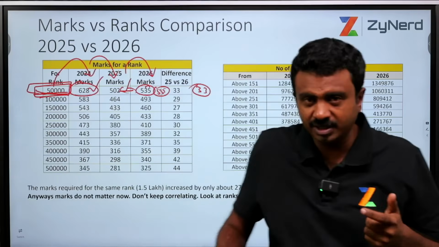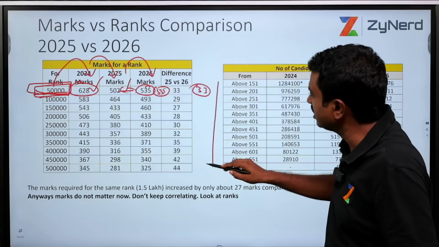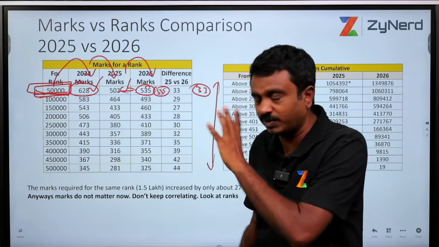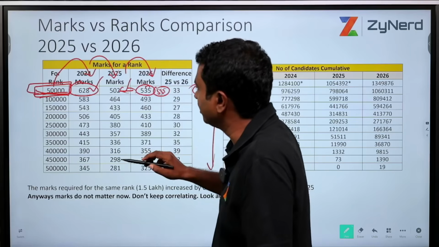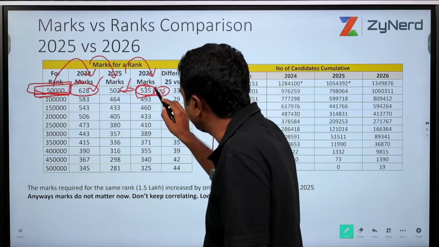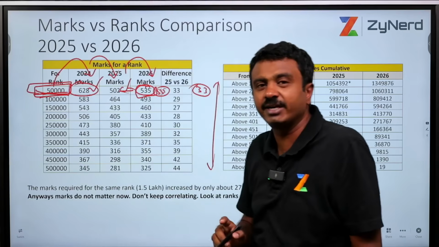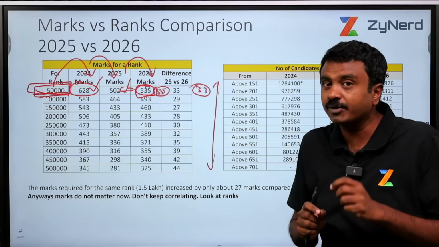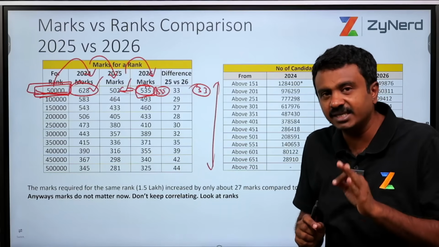In many of the YouTube videos you will see that this year cutoff will come down by 33, 43, 34, 35, etc. We will explain that too. Now you see 535. I had to score 535 this year as against 502 last year to get into rank 50,000. Why? Because the question paper was slightly easier compared to last year.